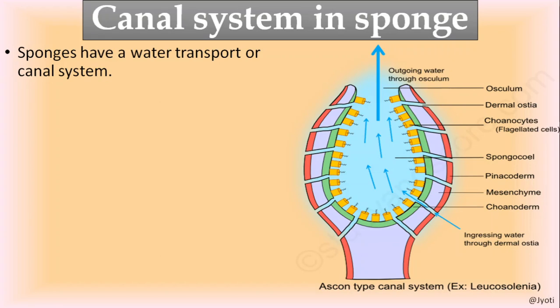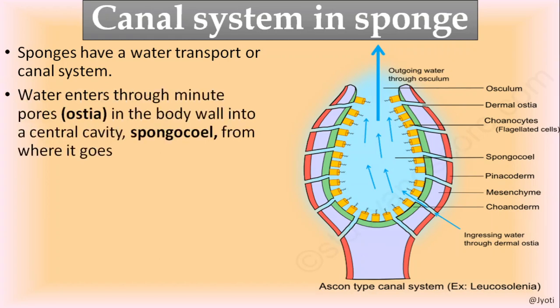As you know, the canal system is prepared for the transport of the water from a river to a particular region. Similarly, here in the body of the sponge also, the canal system is made in this way so that the transportation of water throughout the body takes place in a very, very specific manner. Then what does this canal system consist of?